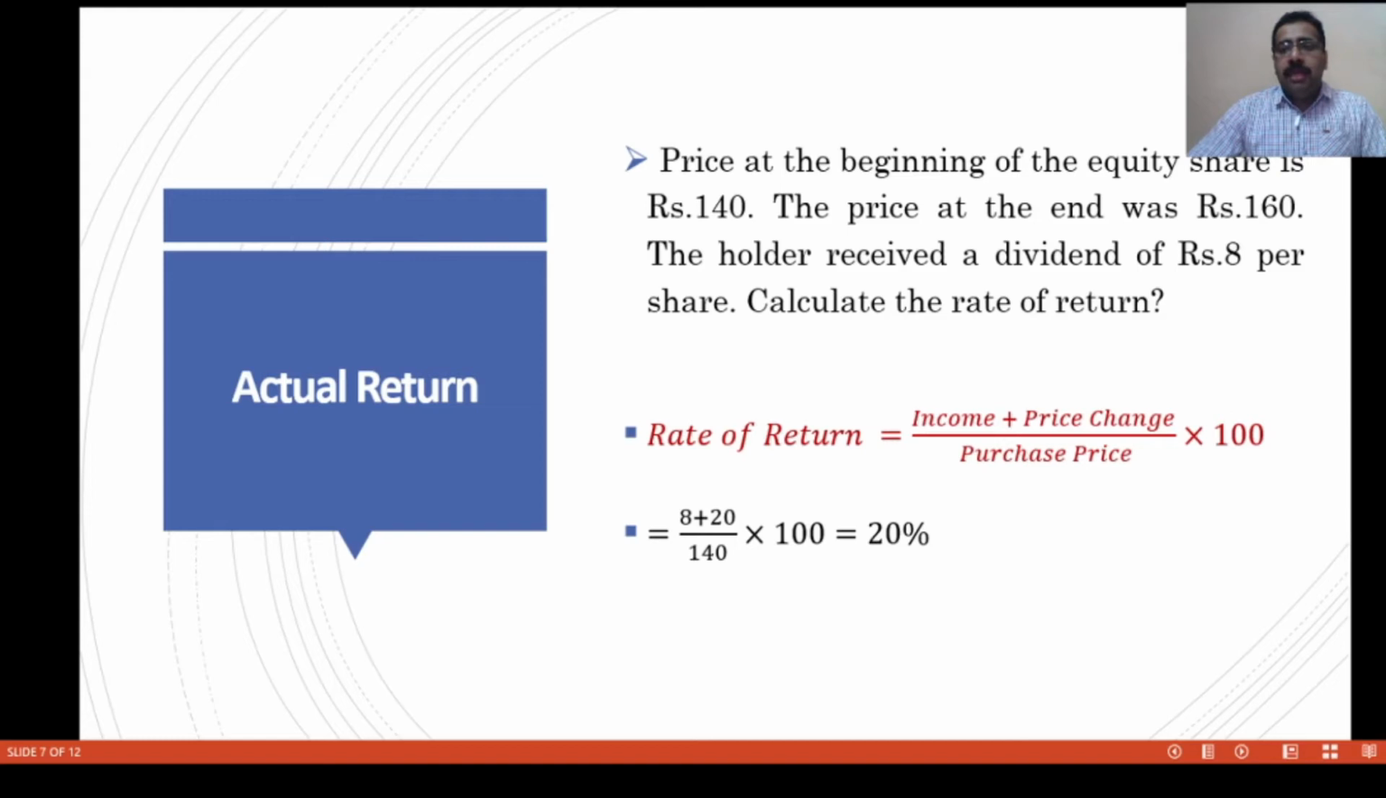The price at the beginning of an equity share is rupees 140. The price at the end was rupees 160. The holder received a dividend of rupees 8 per share. Calculate the rate of return. How to calculate the rate of return? Rate of return is equal to income plus price change divided by purchase price into 100. That is 8, the dividend income, plus capital gain, that is the difference between selling price and purchase price, that is 20, divided by purchase price, that is 140, into 100. That is, the actual rate of return is equal to 20%.